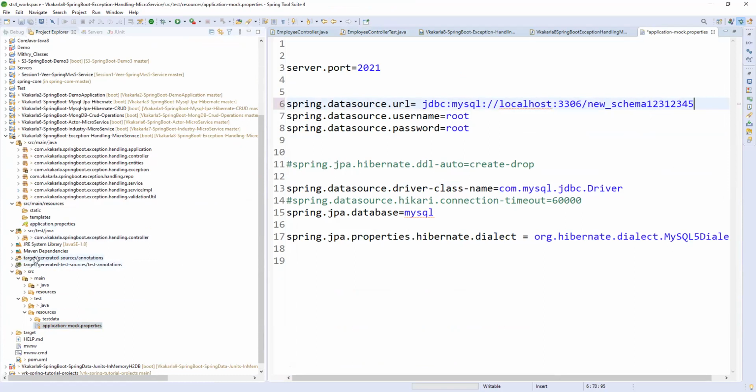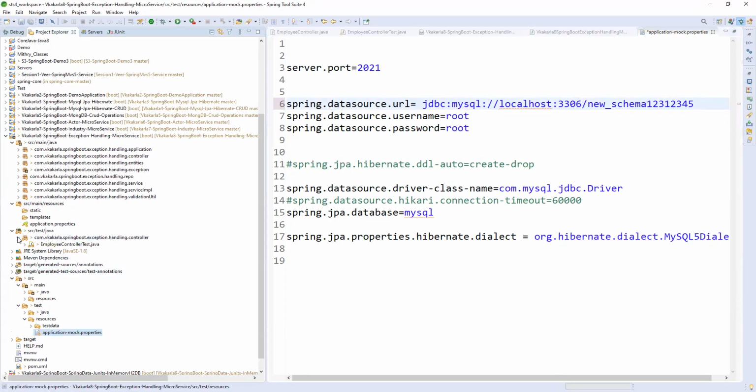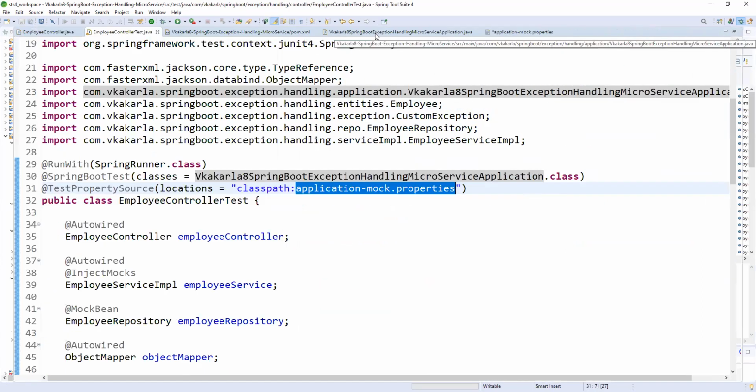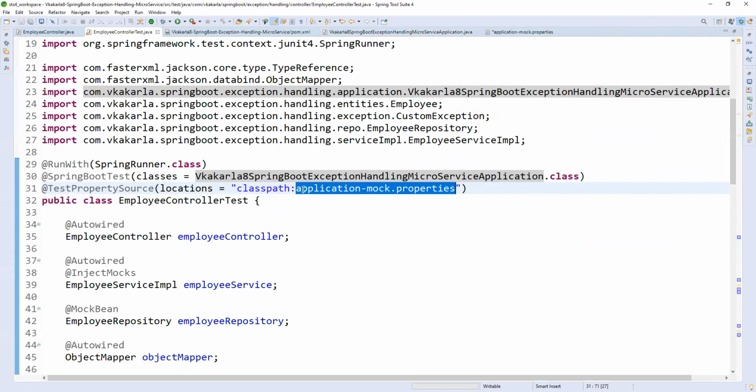Fine. So coming to the SpringBootTest class, what are we giving here? Classpath colon application-mock.properties. So we are loading the properties which are in the classpath.